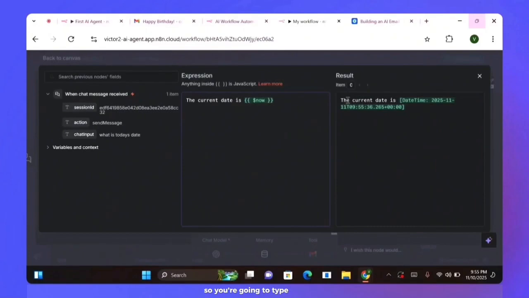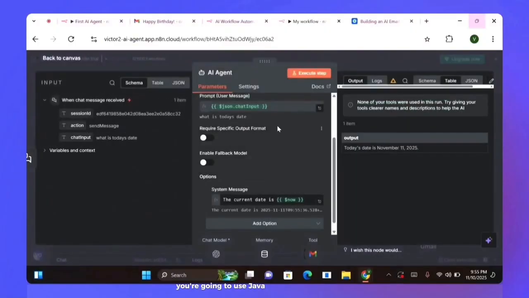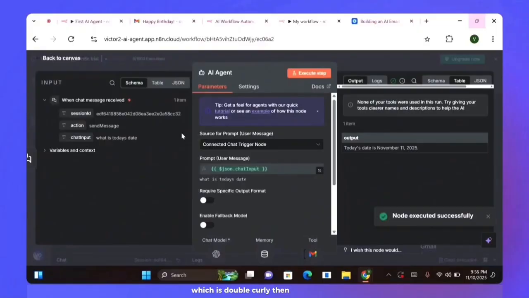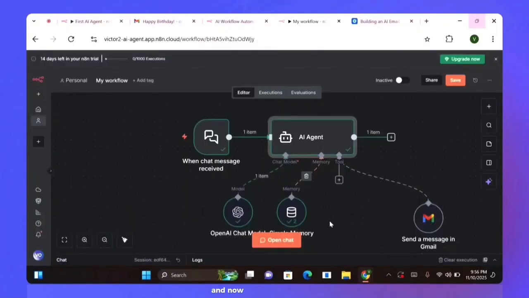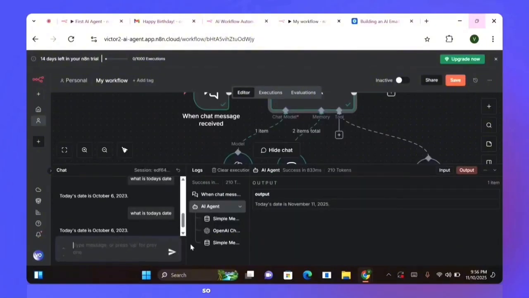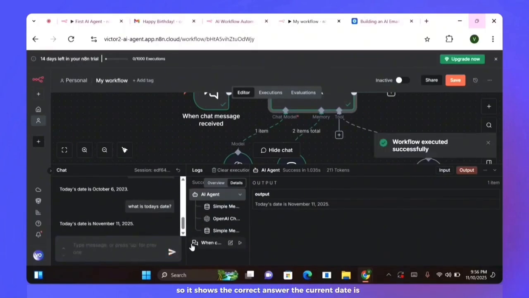You're going to type the current date is now, but you're not going to type it this way. We're going to use the JavaScript programming language, which is double curly braces, then the $ sign, and now. This is what n8n recognizes. As you can see, here is the result. It shows the correct answer according to the time zone that you've set. The current date is shown. So now we have configured that.